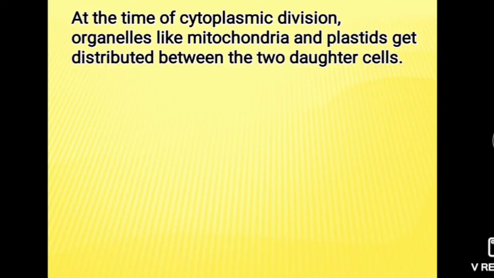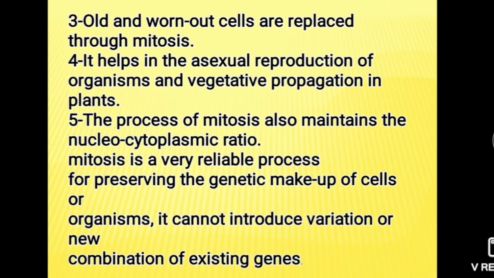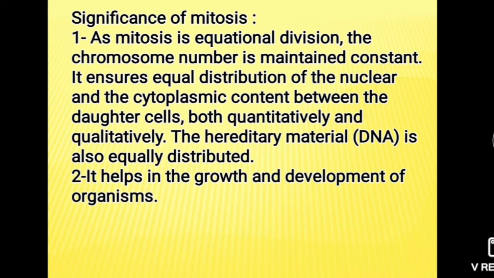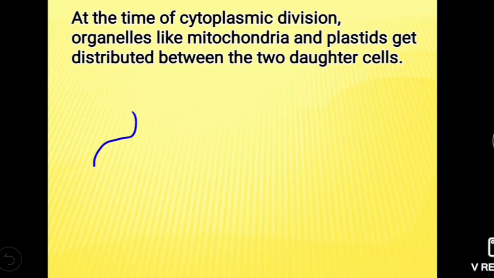Where does mitosis occur? Mitosis occurs in animal cell throughout the body, for growth and replacement, while in plant cell it occurs at the tip and side for increasing girth. See, mitosis occurs throughout the body in animals.